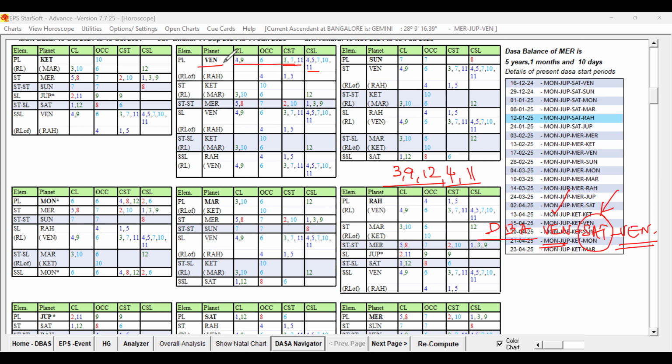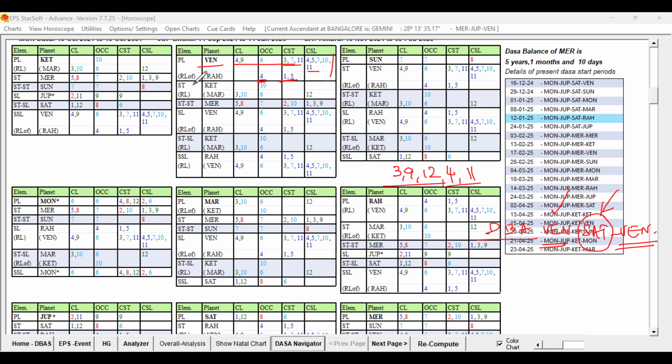Look at the Venus second planet. That is Rahu, also occupying the fourth house, and 1, 5 star lord. It does not have any third house, ninth house or 12th house in its significations. So it is supportive but not very strong, right? So, on its own.